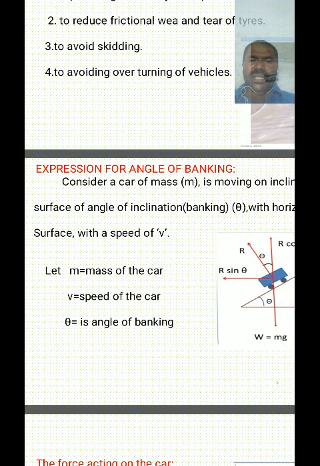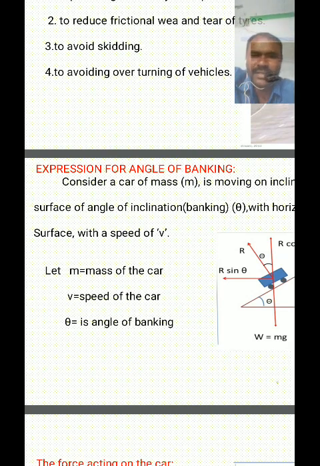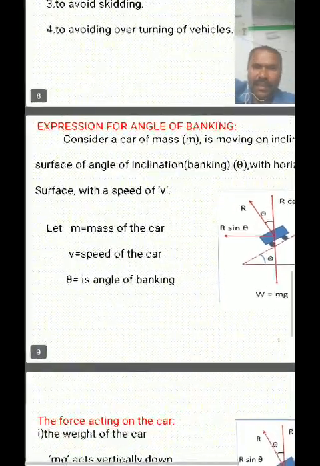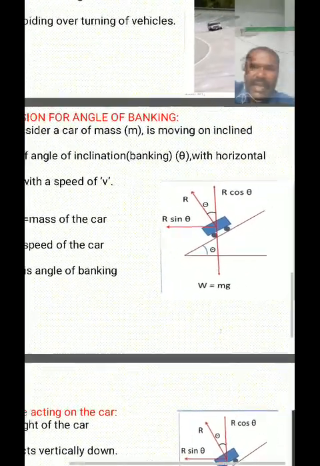The surface with a speed of v. Generally, consider a car of mass m moving on an inclined surface with an angle of inclination theta with respect to the horizontal, and with a speed of v. So v is the speed of a vehicle on the inclined surface, like a banked surface. m is the mass of the car, v is the velocity of the car, theta is the angle of banking.